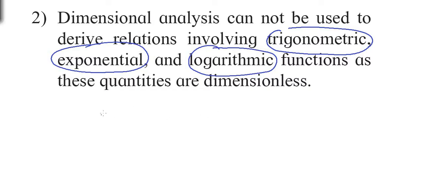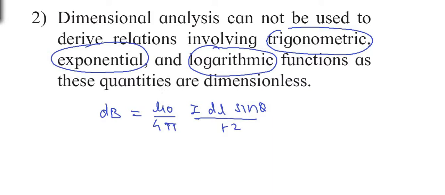For example, in the law of magnetic induction due to a current carrying wire, dB is equal to mu 0 upon 4 pi I dl sine theta upon r square. Here, using dimensional analysis we cannot predict the existence of sine theta because sine theta is a dimensionless quantity. So this is limitation number 2 of dimensional analysis.